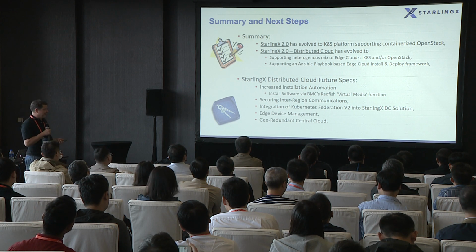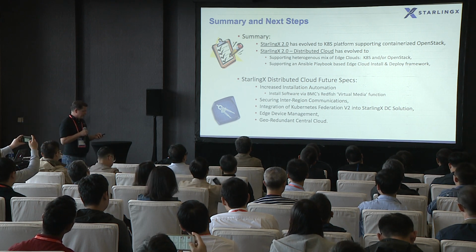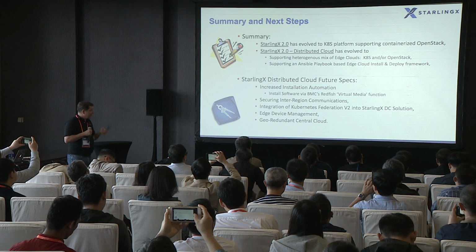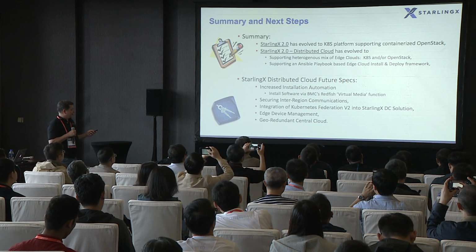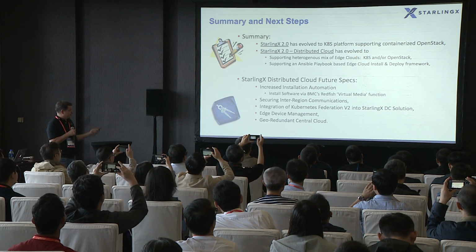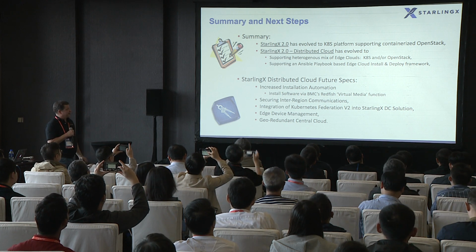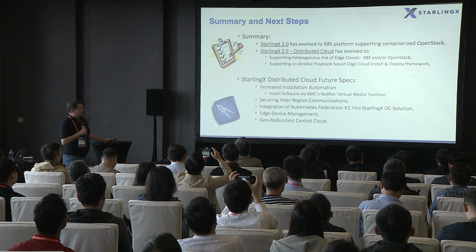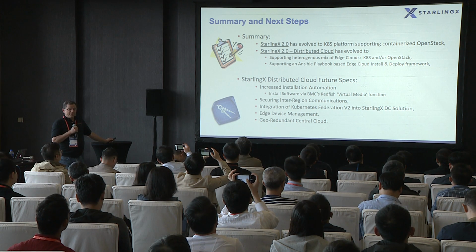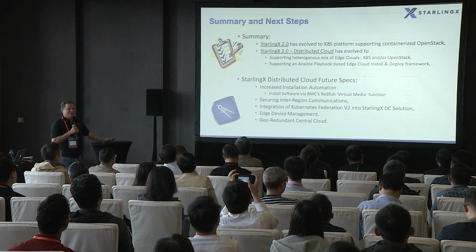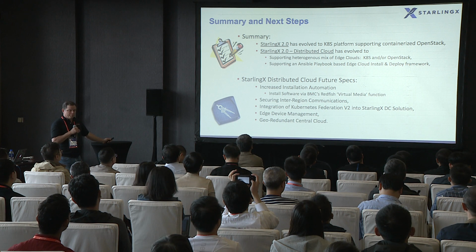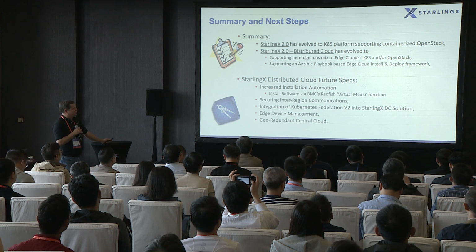Okay, just a summary of what we talked about in this talk. Brent talked about the StarlingX 2.0 evolution to the open infrastructure, having Kubernetes at the bottom layer and containerized OpenStack.